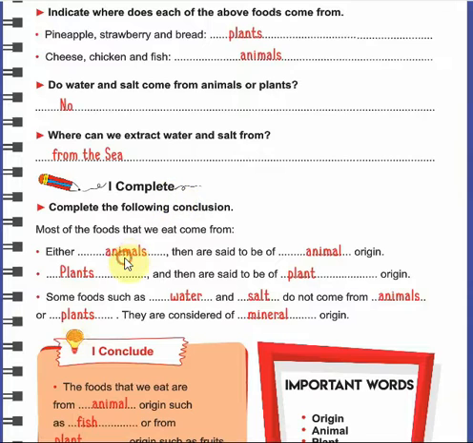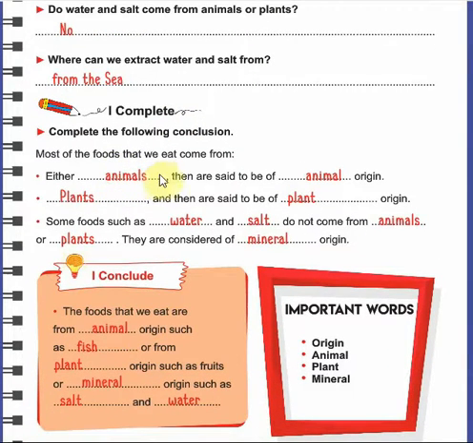Now let's complete these sentences. Most of the foods that we eat come from either animals, and then are said to be of animal origin, or plants, and then are said to be of plant origin. Some foods such as water and salt don't come from animals or plants. They are considered of mineral origin. Okay, so we can conclude that the foods that we eat are from animal origin, such as fish, or from plant origin, such as fruits, or mineral origin, such as salt and water.